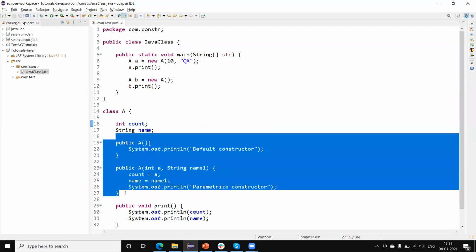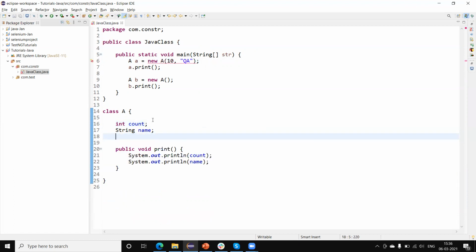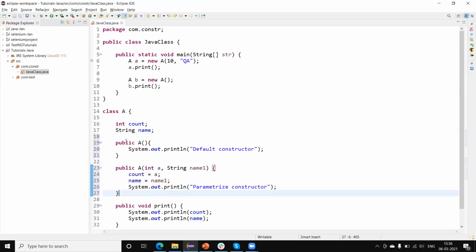And if we are not creating any constructor, then the compiler will automatically create one. Now you can see I'm not getting the issue for the default constructor because it is created automatically by the compiler, but I'm getting an error for the parameterized constructor because no parameterized constructor is created. So if we create any constructor, the compiler will not create the default constructor. If there is no constructor in a class, the compiler will create a default constructor. And if you require a parameterized constructor and also want a default constructor, we can create the default constructor manually.